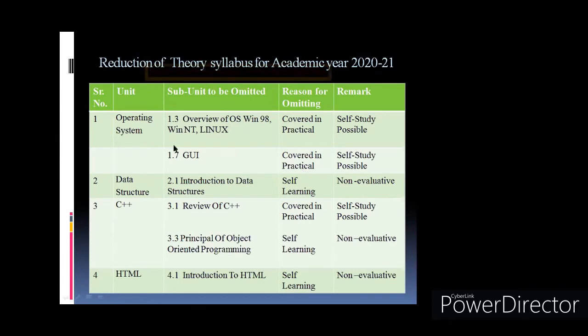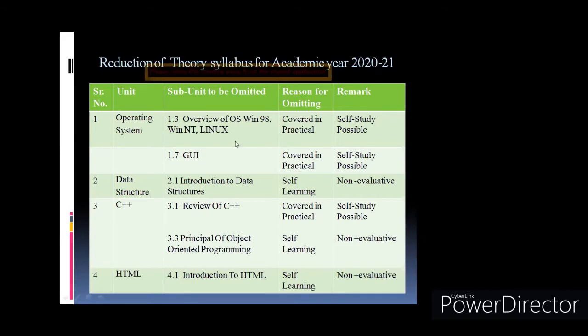When we are learning these different operating systems, the GUI is very important, because now any system, we say mobile or computer or desktop or laptop, anywhere the GUI is very important. That is graphical user interface. Okay, if it is user friendly, then majority people tend to use that particular software or application. So it is very important and main part. But this is also, it is mentioned self-study possible.